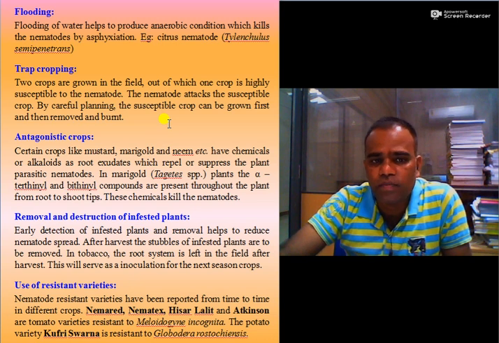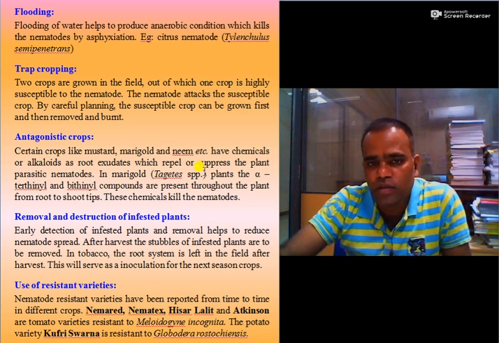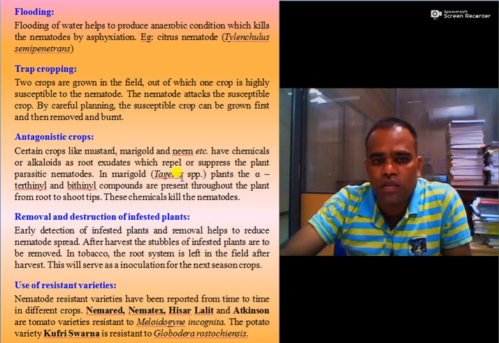Then antagonistic crops. Certain crops such as mustard, marigold and neem contain chemicals or alkaloids which repel or suppress plant parasitic nematodes. For example, marigold, Tagetes species, has alpha-terthienyl or bithienyl compounds in the root and shoot tips, which are useful to kill the nematodes when sown as an antagonistic crop in the main crop.